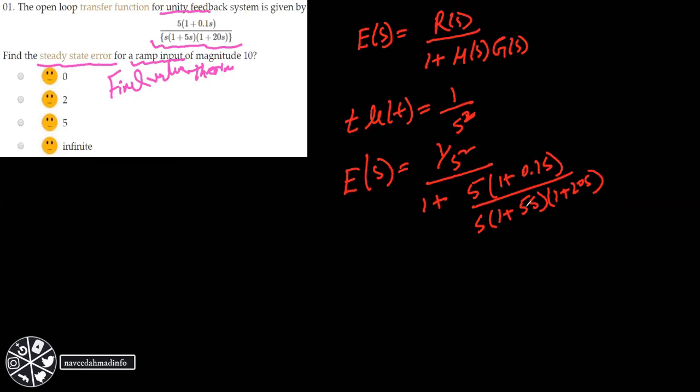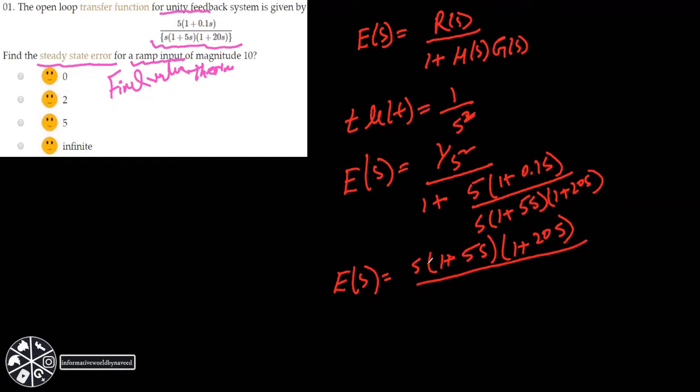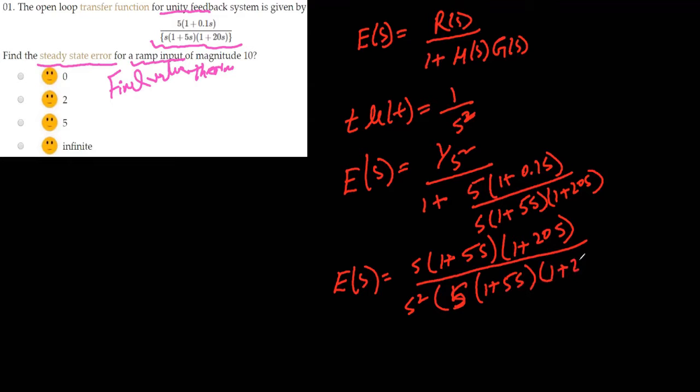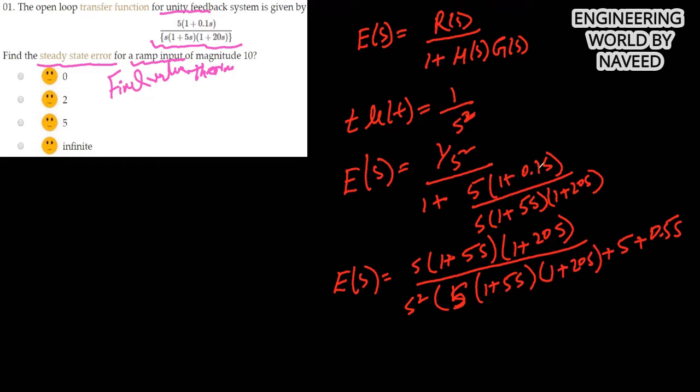So this will be equal to: s into (1 plus 5s) into (1 plus 20s) divided by s square into (1 plus 5s) into (1 plus 20s) plus 5 plus 0.5s. If you multiply 5 to this term, you will get this.